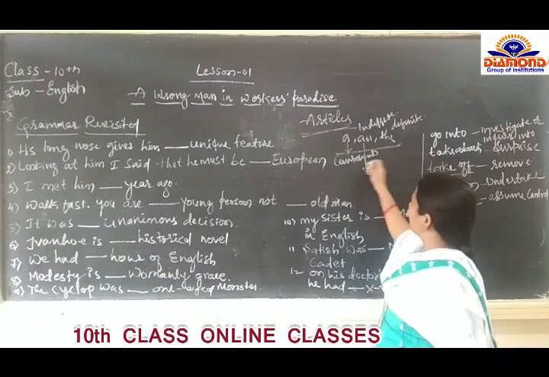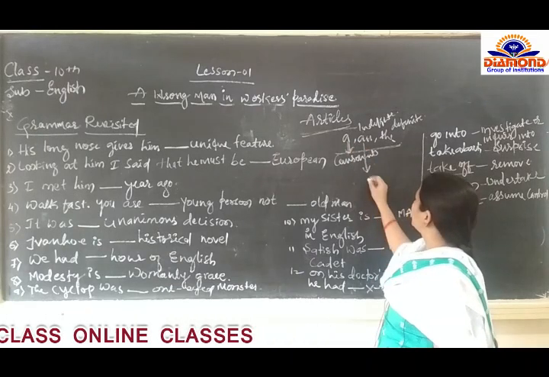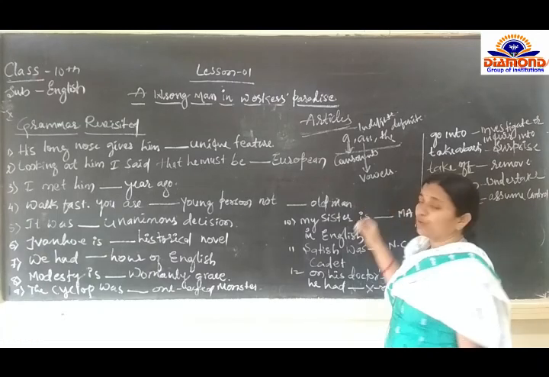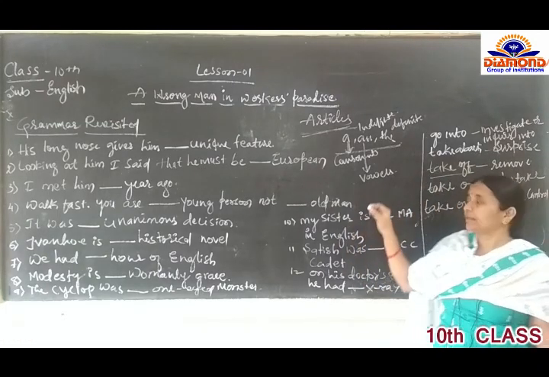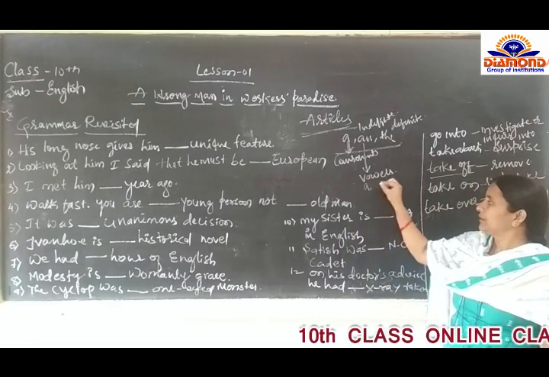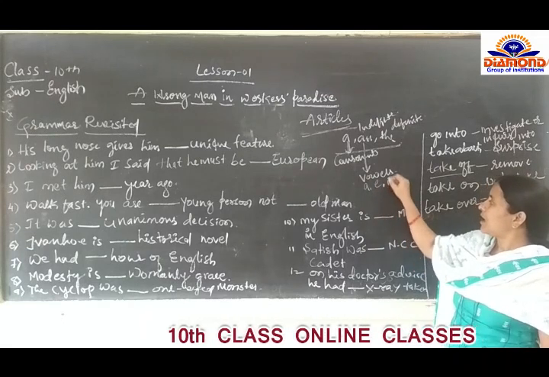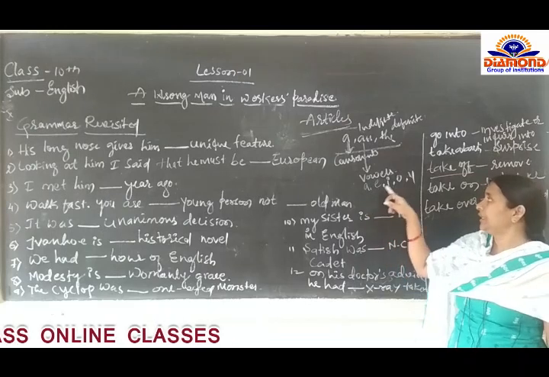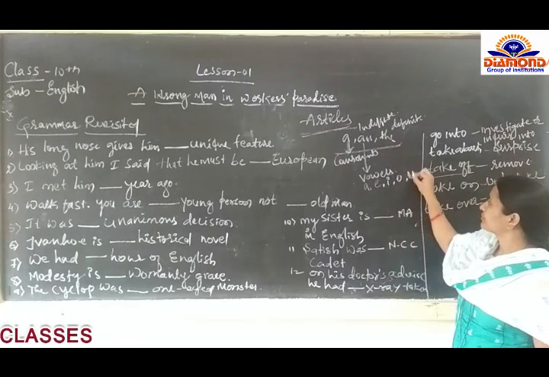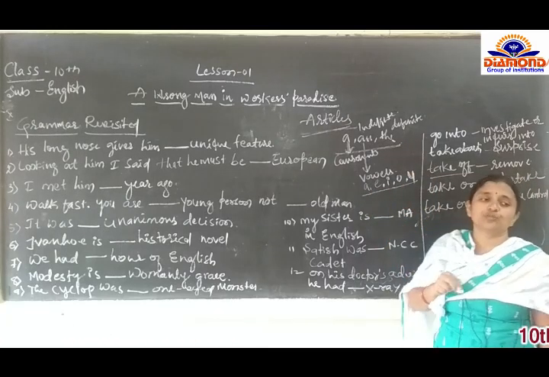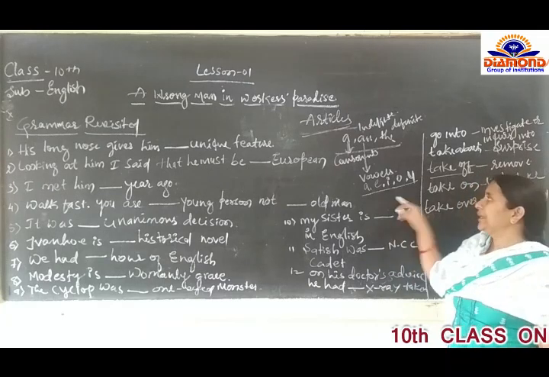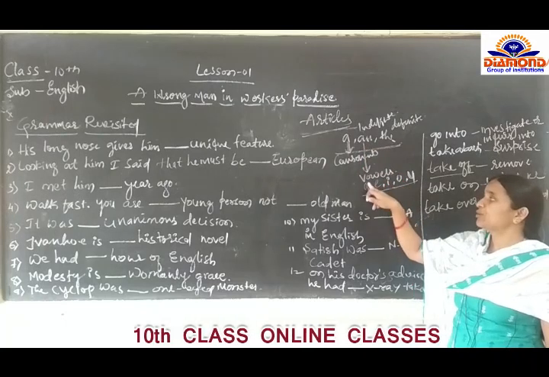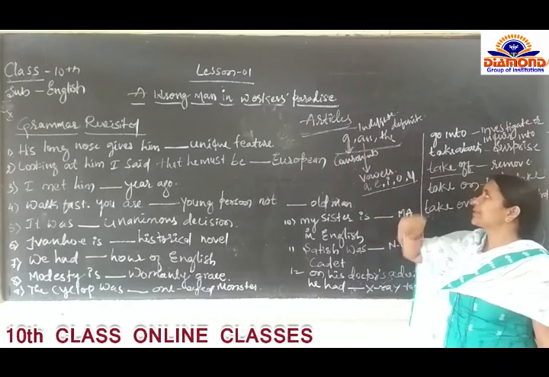An is used before the vowels, which are A, E, I, O and U. These five are called the vowels in English. A is used before a consonant and an is used before the vowels.